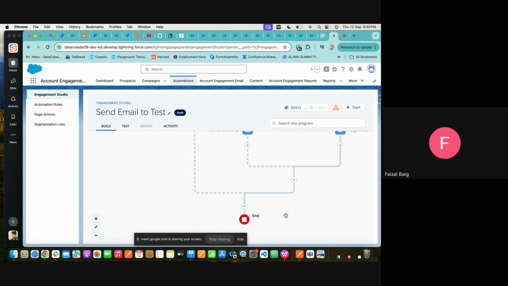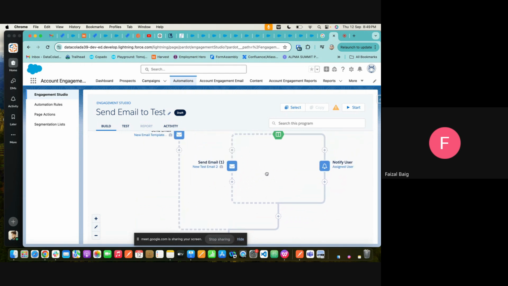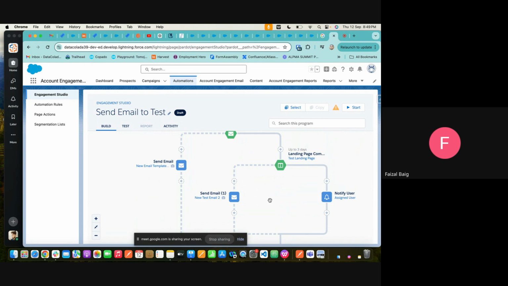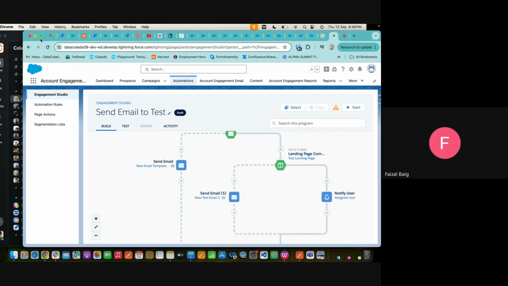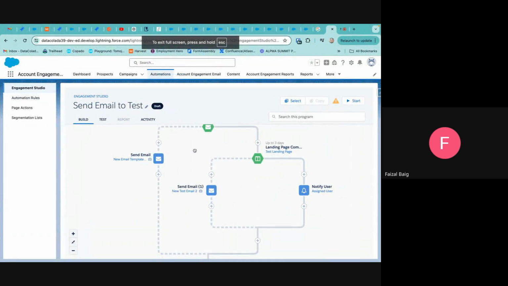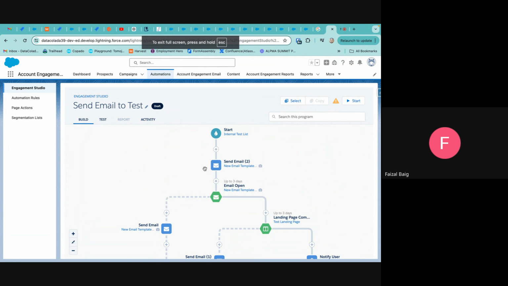Good creation, but this is just a basic one. Where a complicated or complex journey stands in Engagement Studio, the program might not fit into your screen also. Okay, so this is just a practice, but I'll make sure that I repeat that because Monimala wants me to summarize this.